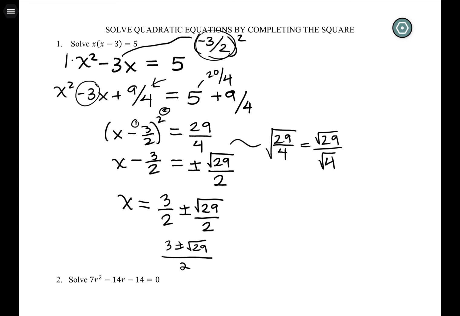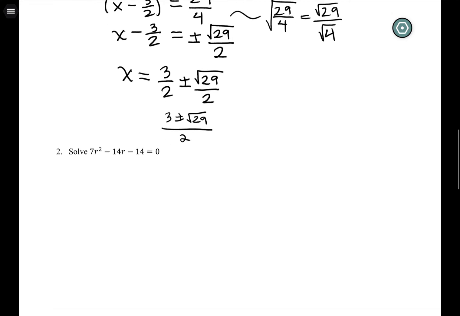So that's the solution. I got two answers, which happens a lot. We're used to that. You could also get none. You could also get one, but two we see a lot of. So that's how you use complete the square to help you solve an equation. It helps you get down from two of your variable with different powers to just one of your variable, which makes it easier to solve. Okay, so let's try again.